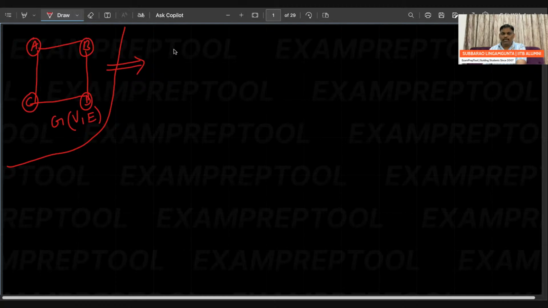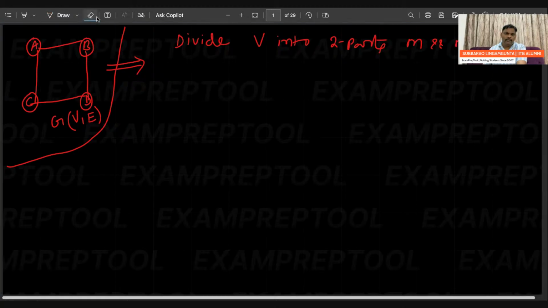Now what you have to do is, understand, divide is a very, very important one. Divide V into two sets, M and N, two non-empty sets.